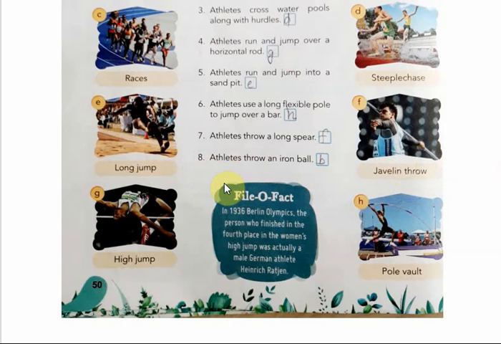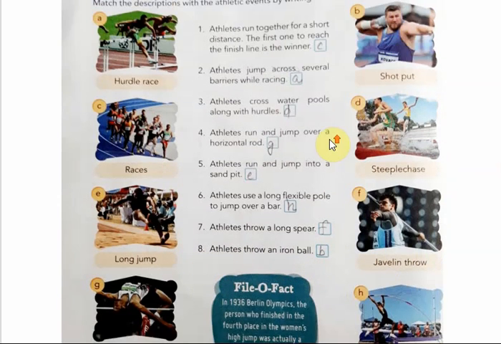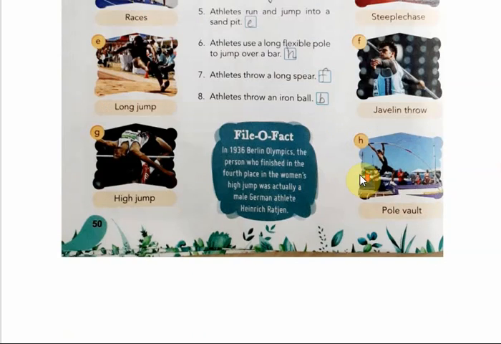Now the next question is the eighth one. Athletes throw an iron ball. The option is B. You can see here, this is option B. B is shot put. Here the athlete has to throw an iron ball. This ball, the shot, is a metal ball, and it is put, not thrown. That's why its name is shot put. It is put using only one hand. The aim is to put it as far as possible from the 7-foot diameter circle.